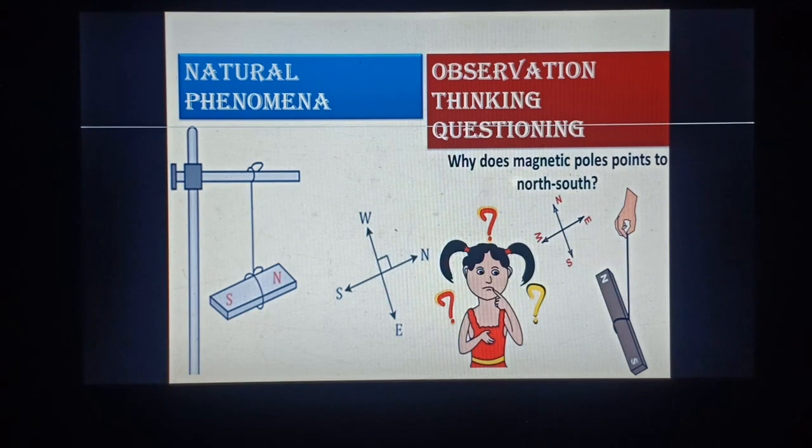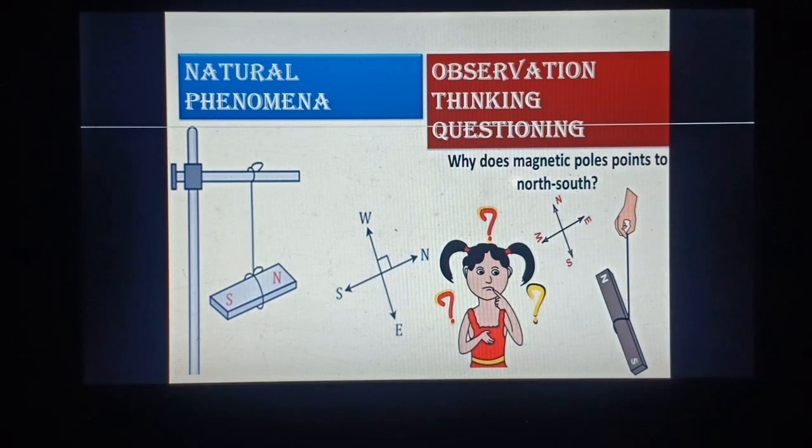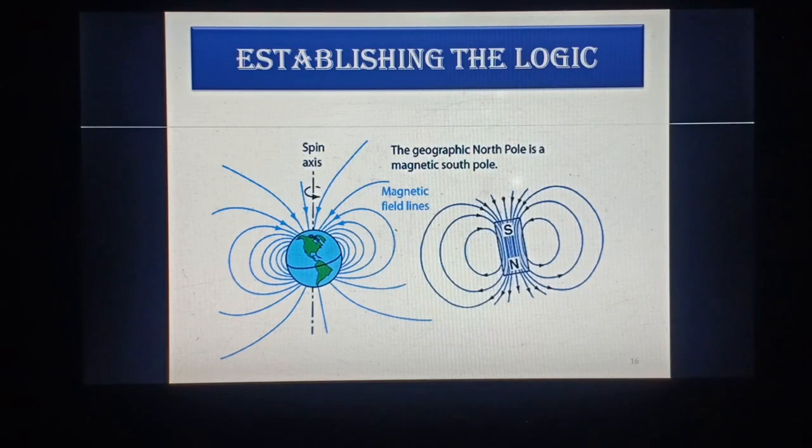Now first you have to observe, then you have to think and question. Why do the magnetic poles point to north-south? There is definitely a question: if we let this magnet move freely, what is the reason that it comes to a north-south direction? We have to think, and then we have to establish the logic and relate it with what we have learned. Now the logic is established.